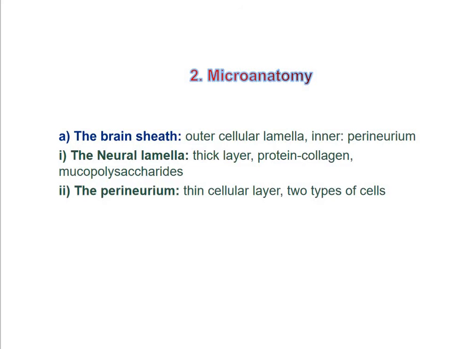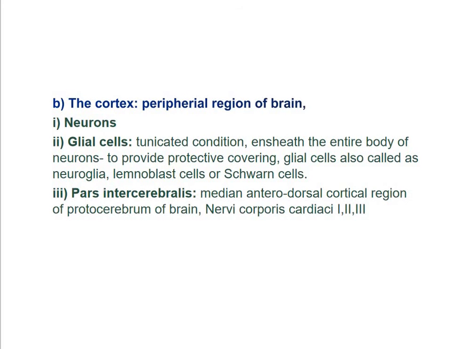Now, the next part, that is cortex. Now, the cortex is the peripheral region of the brain and other ganglia. So it is filled with monopolar motor neurons and glial cells. Here some of the neurons are modified into neurosecretory cells and terminate into the neurohemal organs.